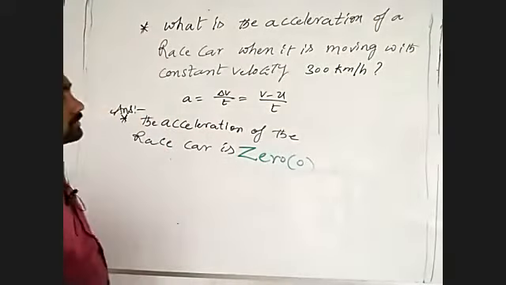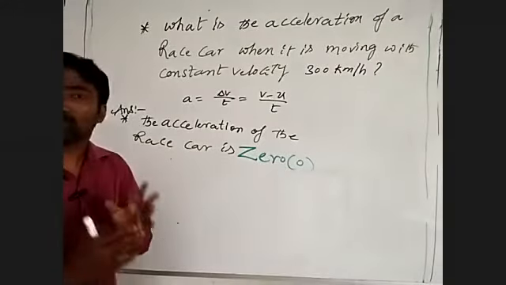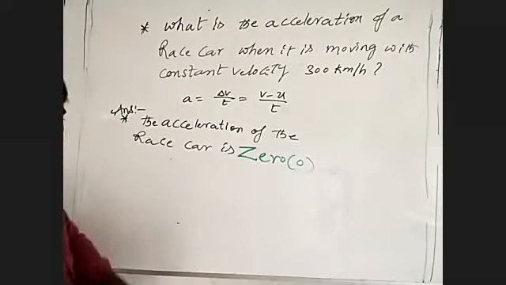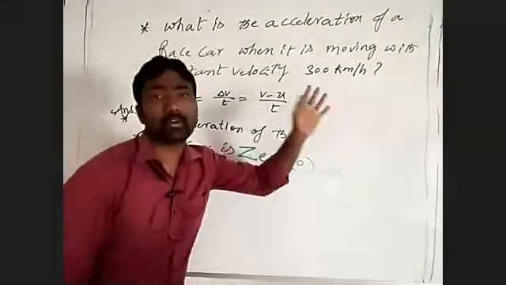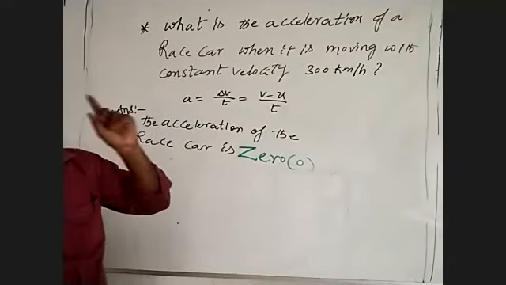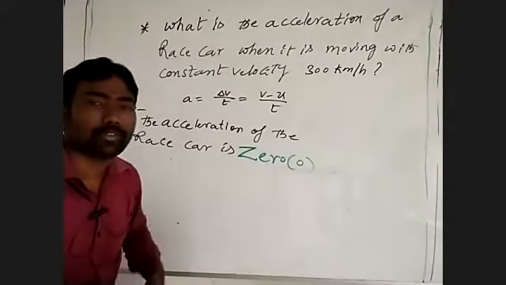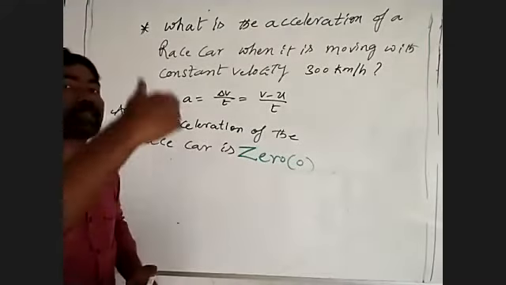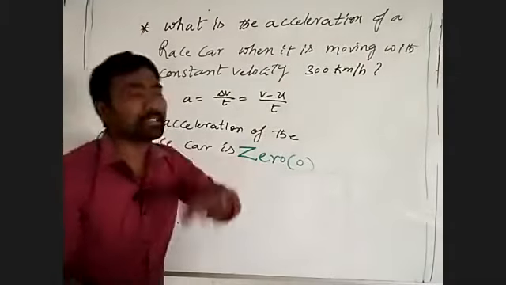Can you say the answer? Because for acceleration, the velocity should change in a given interval of time. There is no change of velocity in the question I gave to you. If there is no change of velocity, then how is it possible to identify the acceleration? Where there is a change of velocity, there only is acceleration.